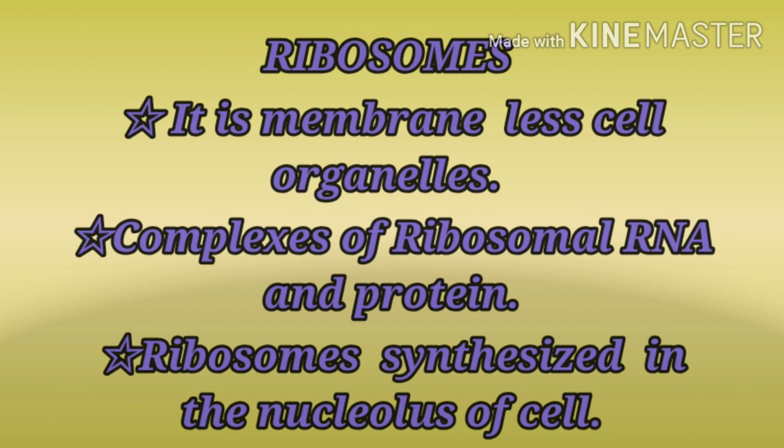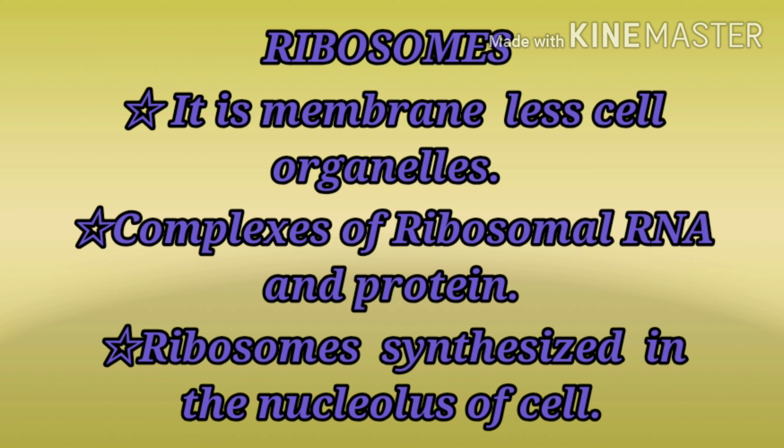It is a membraneless organelle, that means no membrane is present around the ribosomes, like centriole. It is generally a complex of ribosomal RNA and protein. Ribosomes are synthesized in the nucleolus of the cell, so the nucleolus is called the factory of the ribosomes.